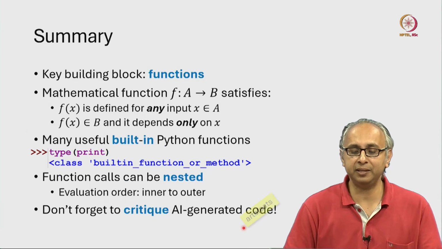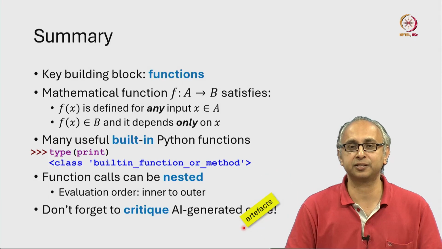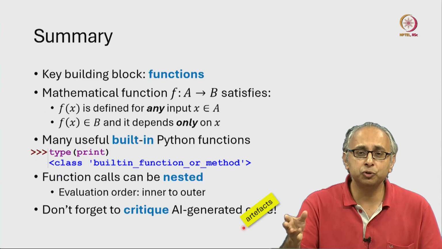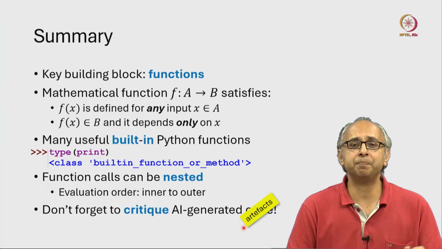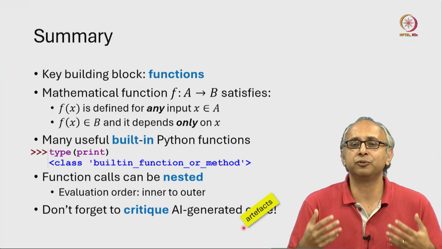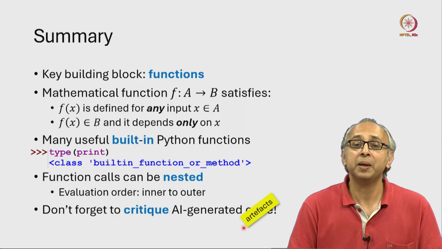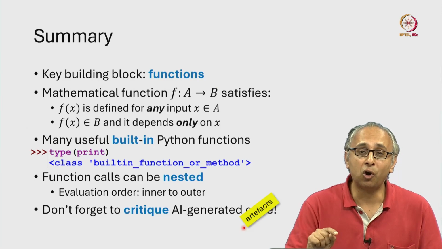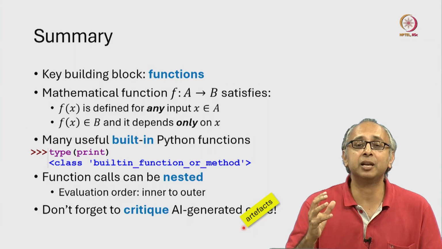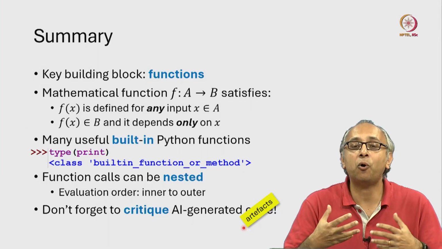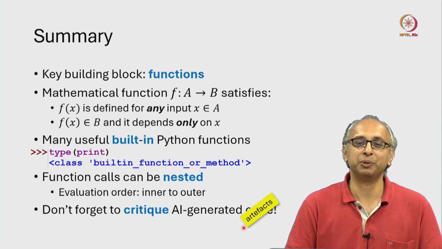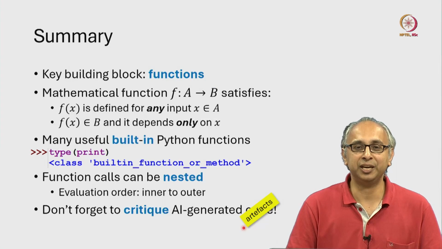We must apply this to any kind of artifacts that we see out in the world, because we must be aware that everything from newspaper articles to WhatsApp messages to any other kind of digital content that we see may be AI generated, and it may be flawed. We must develop the ability to critique all kinds of content, not just code. But in this course, of course, we will focus our attention on critiquing code.